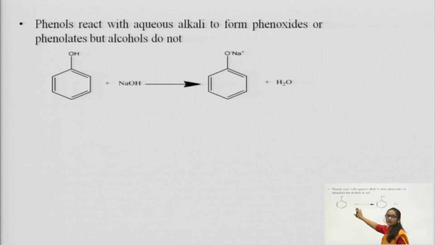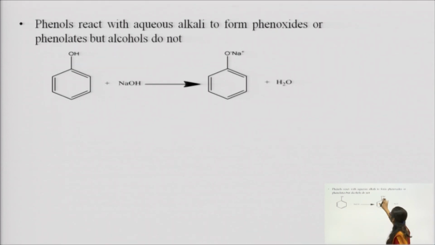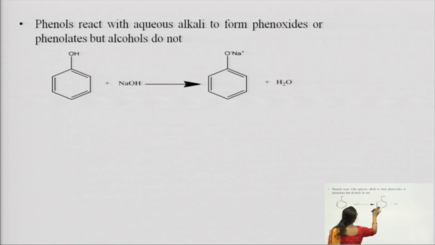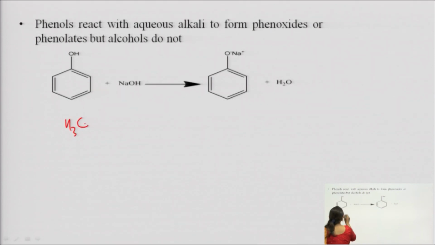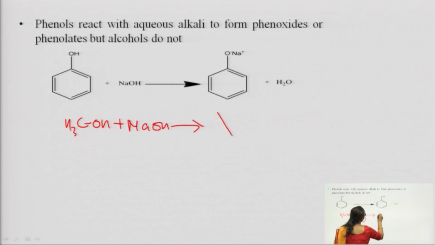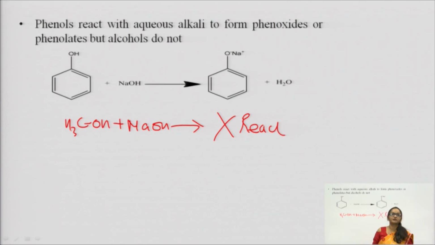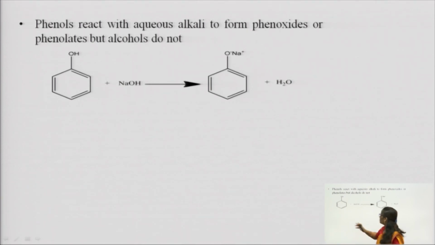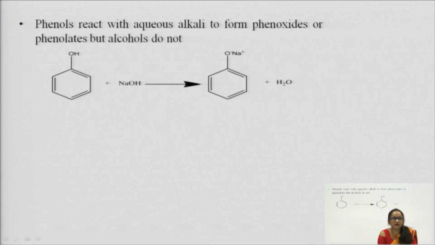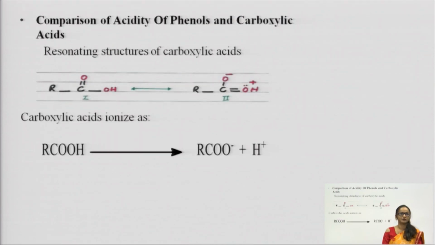Phenols react with NaOH because they are acidic, giving phenoxides. But if we see the reaction of any type of alcohol with NaOH, we notice that it does not react.